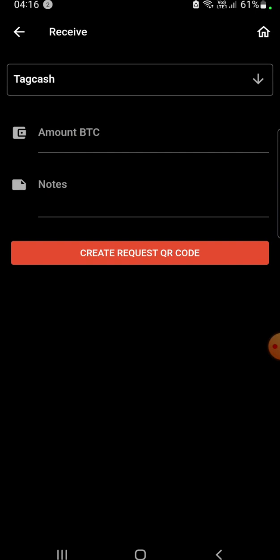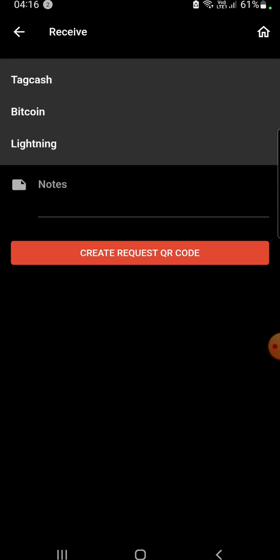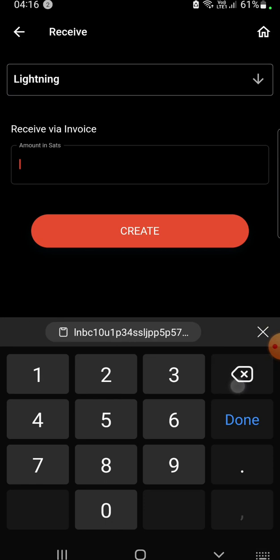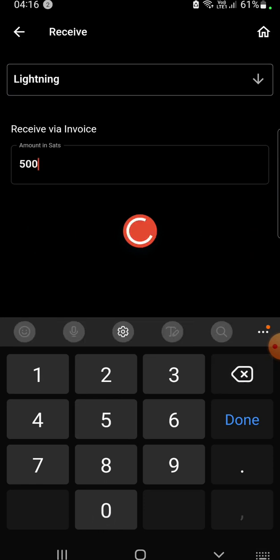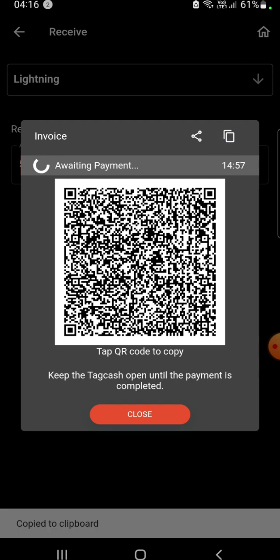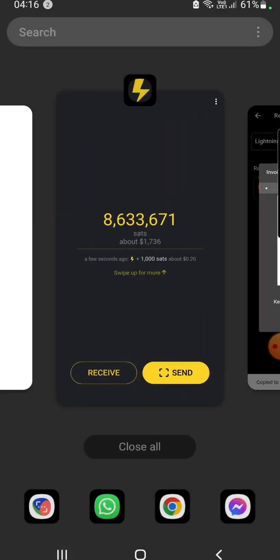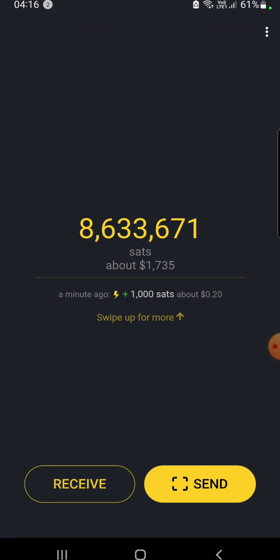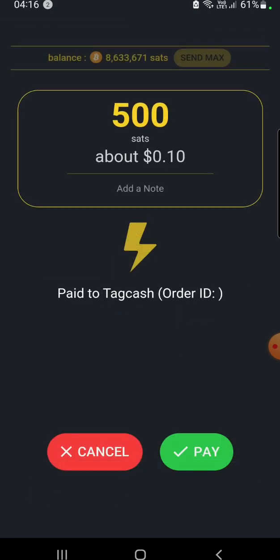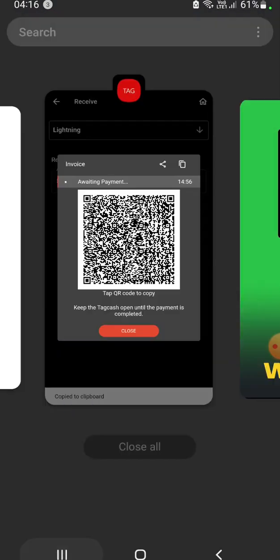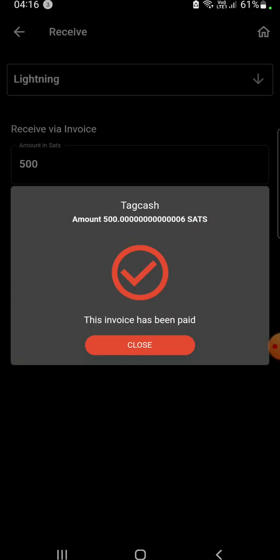Can receive via Lightning. Type in, okay, let's say 500 sats this time. Create. I can copy that, and again I can scan it if I wanted to from here. I'm going to use what's on the clipboard, pay it, and back over here it is now paid.